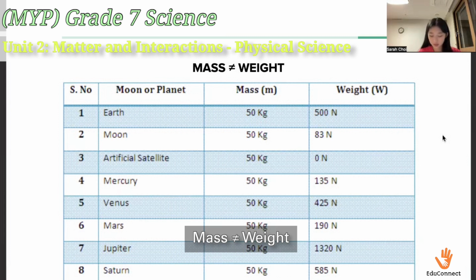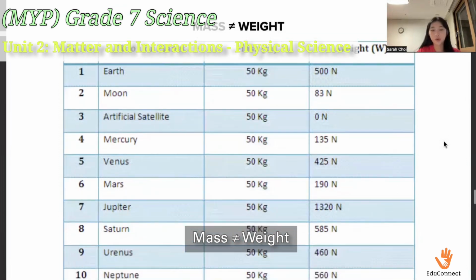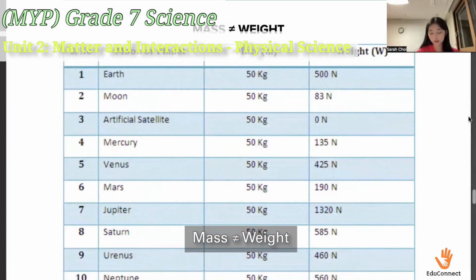So for an example, let's refer to this little table over here, and let's assume that the mass of an object is 50 kilograms. So as you can see, mass stays the same throughout the whole table. So the object is 50 kilograms. However, since weight is determined by the pull of gravity, planets or locations with varying gravitational pull strengths will change the weight of an object.